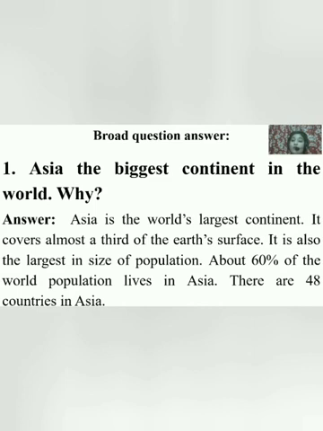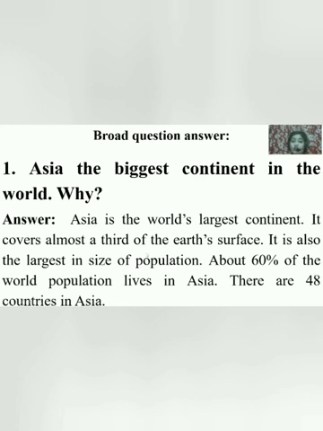So how will you write the answer of this question? For writing the answer, you have to take some important information about Asia. Through that important information, you will write the answer properly. Okay, so let's see. Asia is the world's largest continent. It covers almost a third of the Earth's surface.